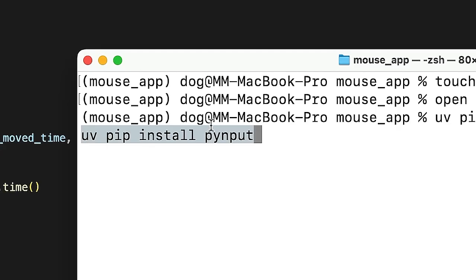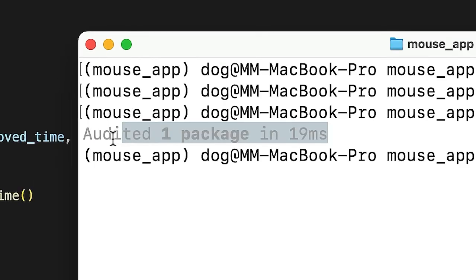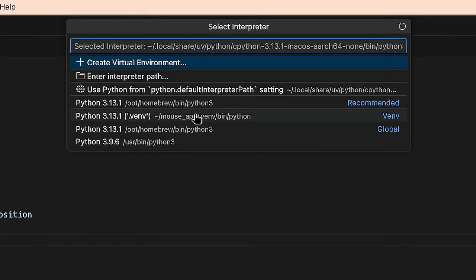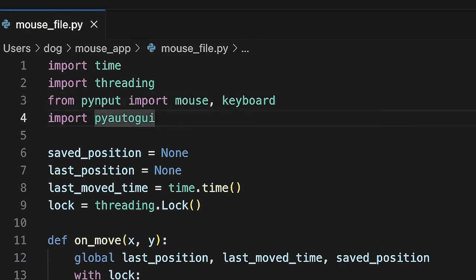UV pip install pynput. Why did that not work? Okay, so it seems like it's already installed. VS Code is just not finding it somehow. Select interpreter. Oh, now it lights up green. Here we go. Run Python file.